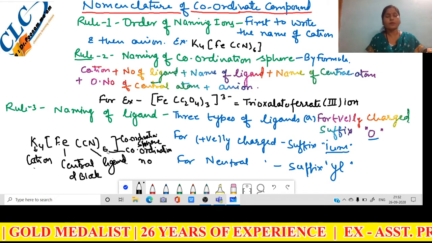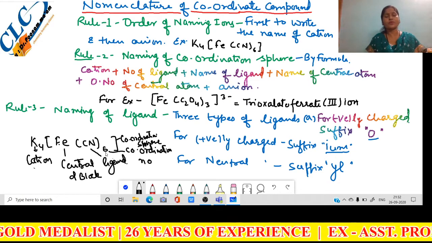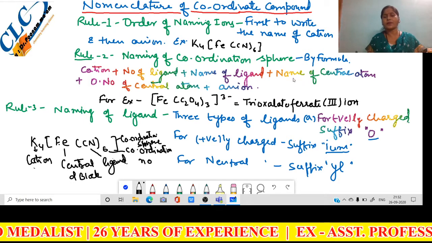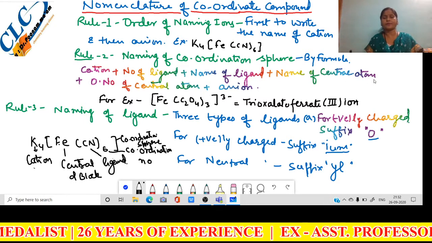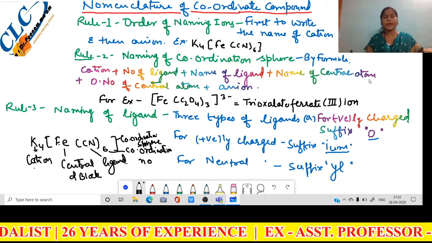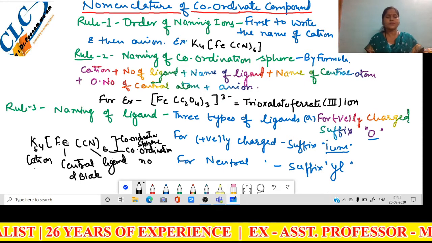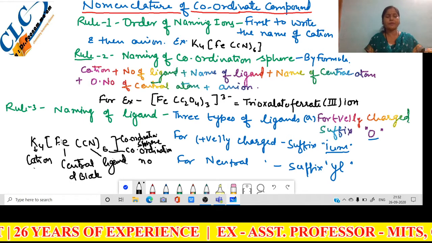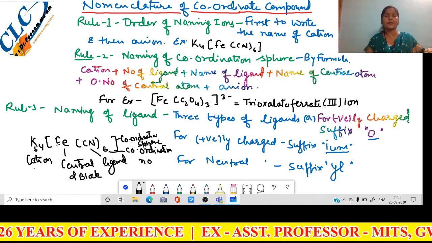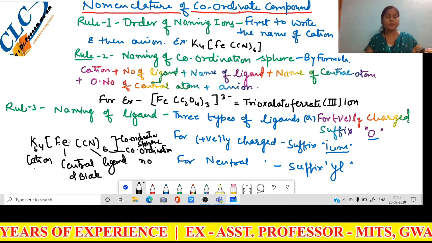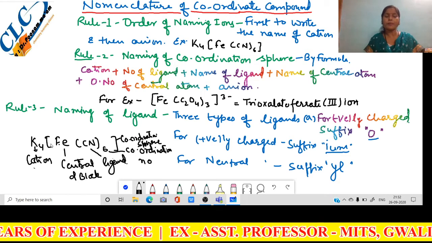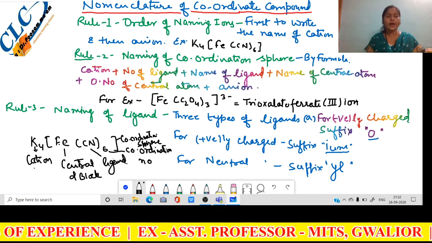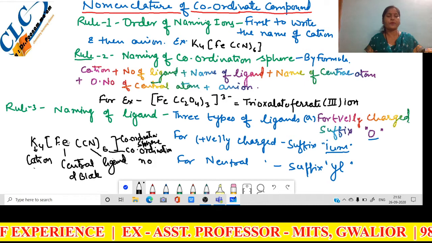Here the coordination number is 6, so we use the term hexa. After the name of the ligand, write down the name of the central atom. This is the central atom, the first element after the bracket, and the central atom is always a d block element. Due to the incomplete d orbital, the central atom has a tendency to accept the lone pair of electrons.